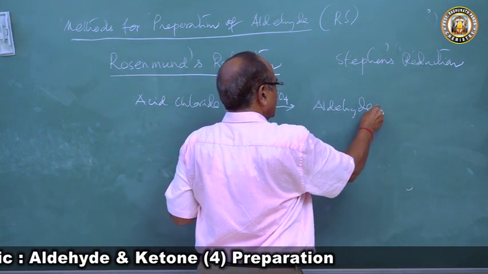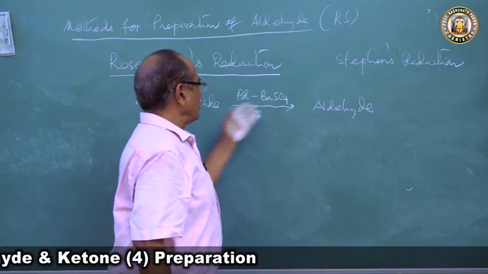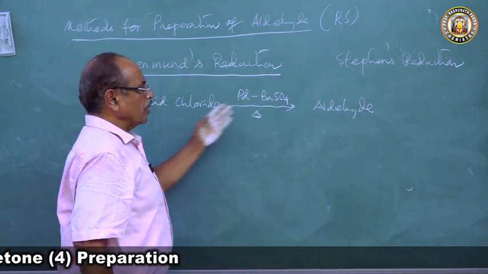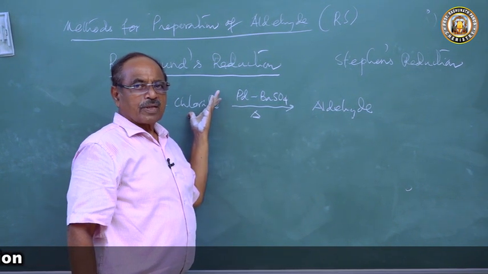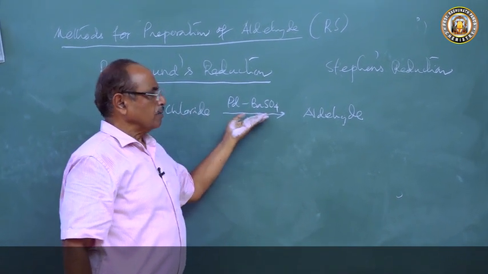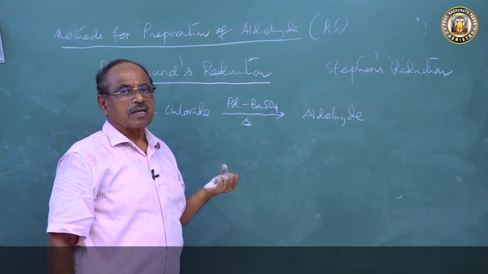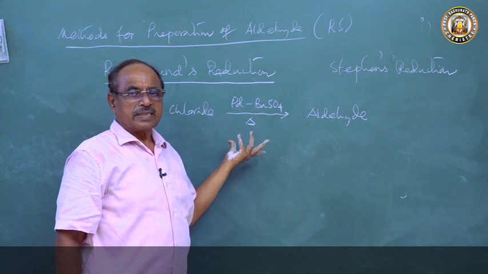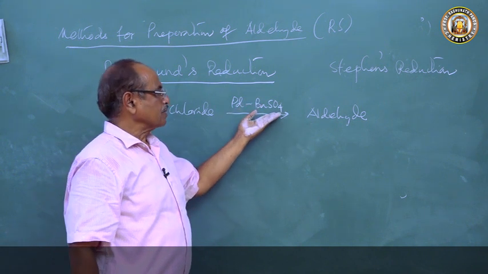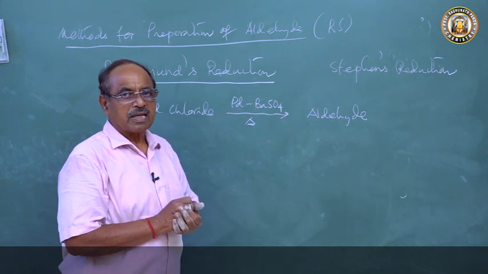So whatever aldehyde we want to prepare, we will take the acid chloride. Suppose we want to prepare acetaldehyde, we will take acetyl chloride. So when it is heated with hydrogen and palladium supported by barium sulfate, palladium is actually the reducing agent. It causes the reduction, and it is supported by barium sulfate.